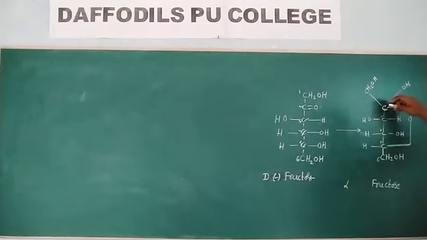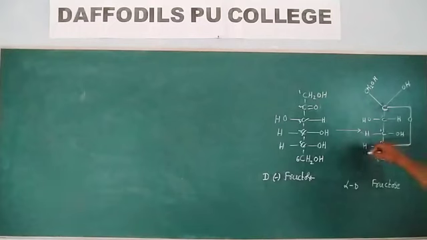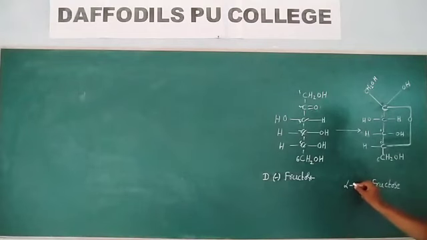So this is alpha. Here the OH group makes a bond with this one. On which side is the OH group present? Right side. To represent that, D. Fructose is levorotatory. To represent that, minus. So this is alpha-D-minus-fructose.